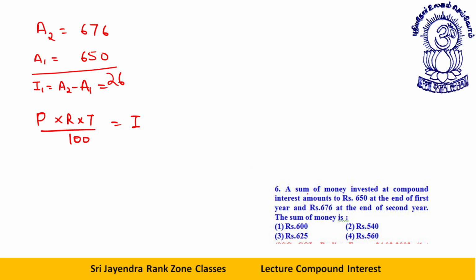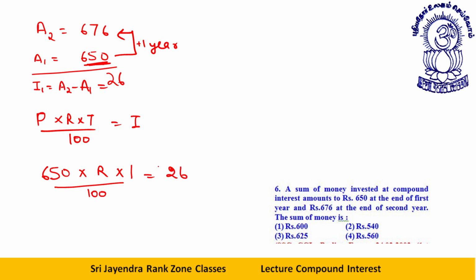See students, you have the principal. Why? A1 is the principal, 650. Okay, this is the principal, rate you need to find. Time is 1 year. This gap is how much? This is plus 1 year. Time is 1 year divided by 100 gives you 26. Just do this part.